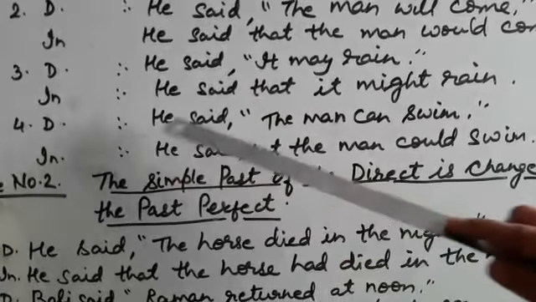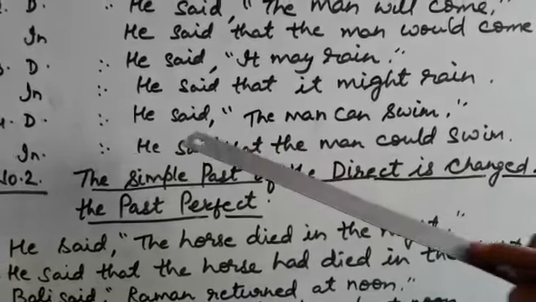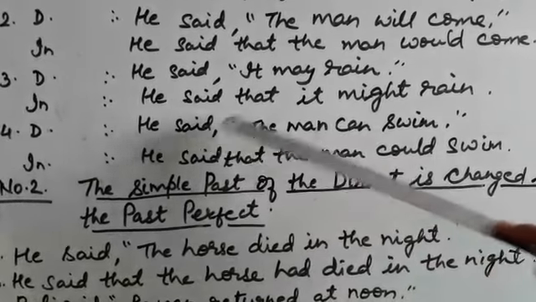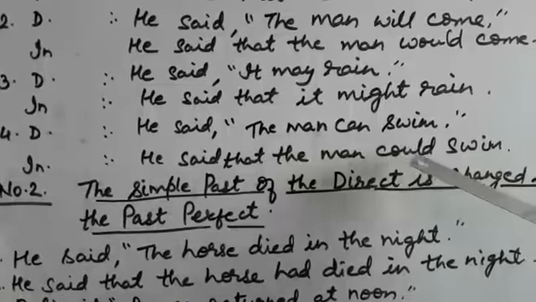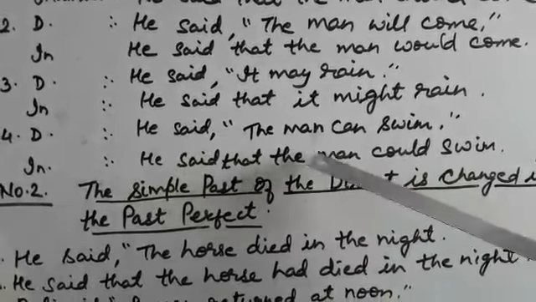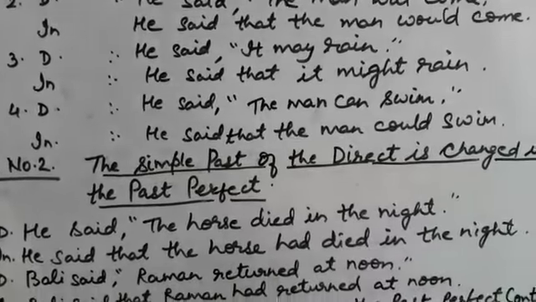Another example, he said the man can swim. And be careful, I told you the reported verb should be in past tense, then only you will be converting can into could. The answer will be, he said that the man could swim. This was rule number 1.